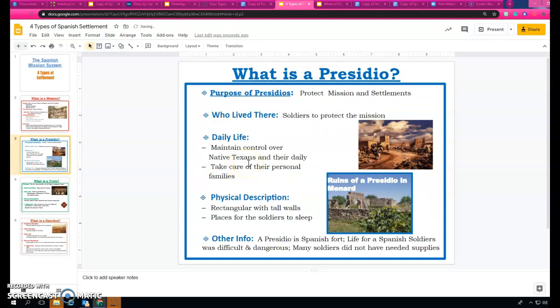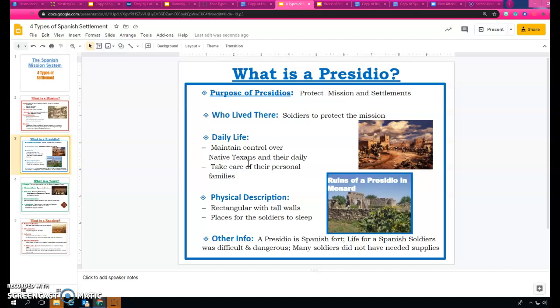The next one is a presidio. So the purpose of the presidio was to protect the mission and the settlements there. So who lived at the presidio? Well, soldiers lived there because they protected the mission. They're protecting the mission from outside invaders. So other Native American attacks, possibly other countries such as the French, and things like that.